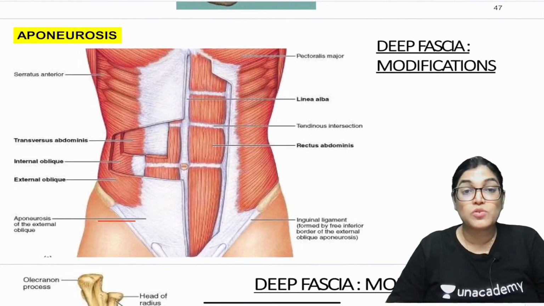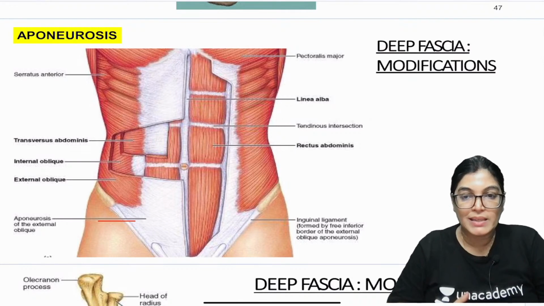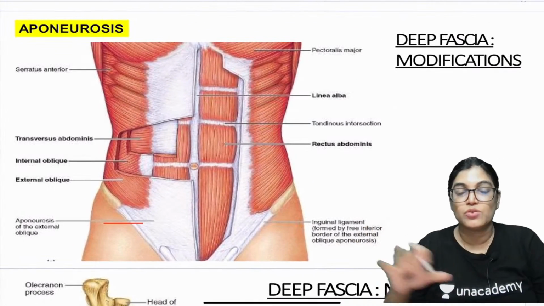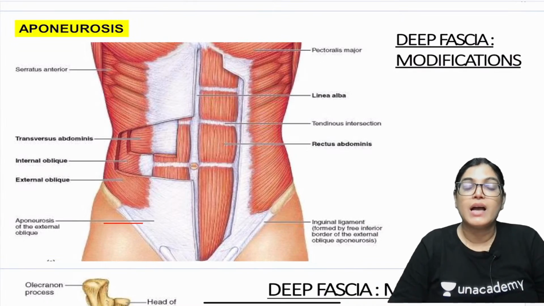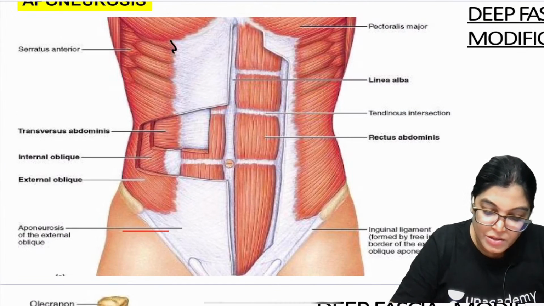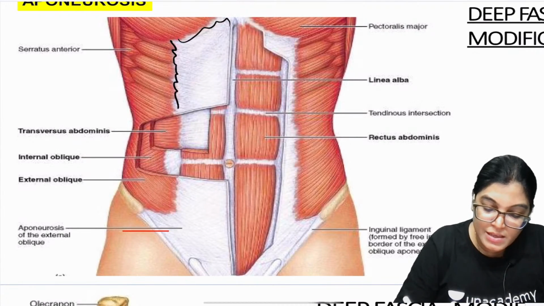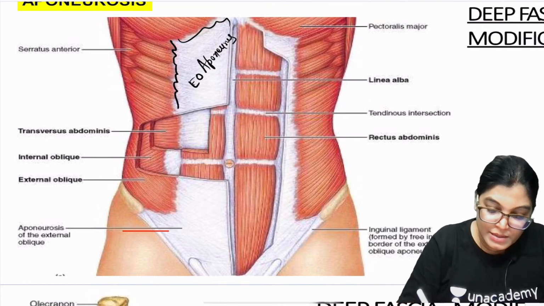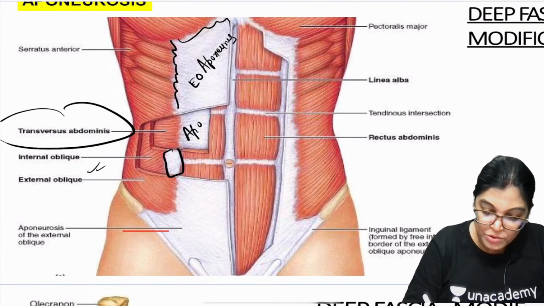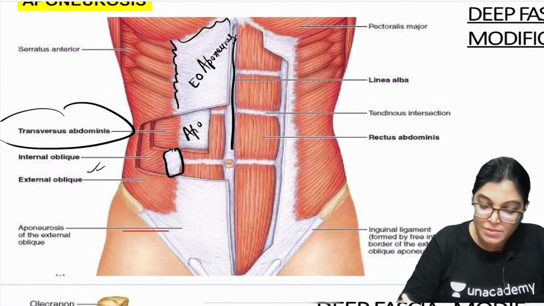Now, my dear students, you must have done the dissection of the anterior abdominal wall. When we dissect it, the muscle arrangement is in the form of layers. When the muscle tendon becomes flattened, it is called aponeurosis. For example, in this diagram at the insertion point, this is the external oblique muscle aponeurosis, this is the transversus abdominis muscle aponeurosis, and this is the internal oblique muscle aponeurosis. All these aponeuroses meet in the midline.